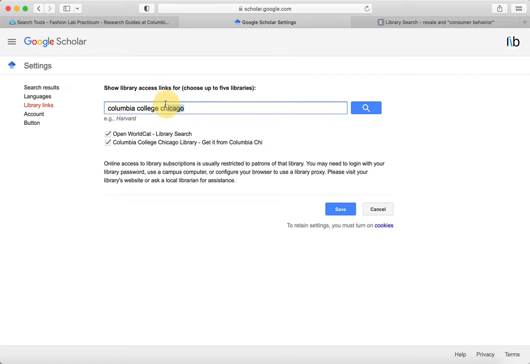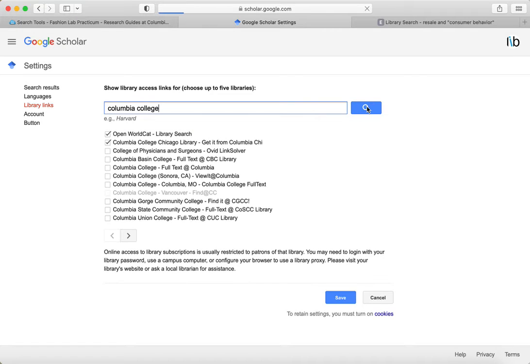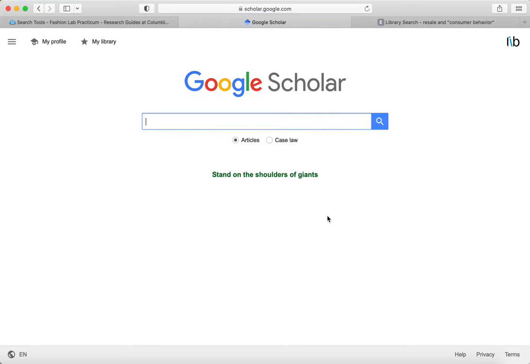So let's just use, for example, if I just did Columbia College, oops, it's going to automatically refill it for me. It really wants to do that. So here are all these Columbia colleges, and I selected Columbia College Chicago Library. That's the only one you really need. You could also do Open WorldCat. And then save. Okay, so now we're going to try the same search.